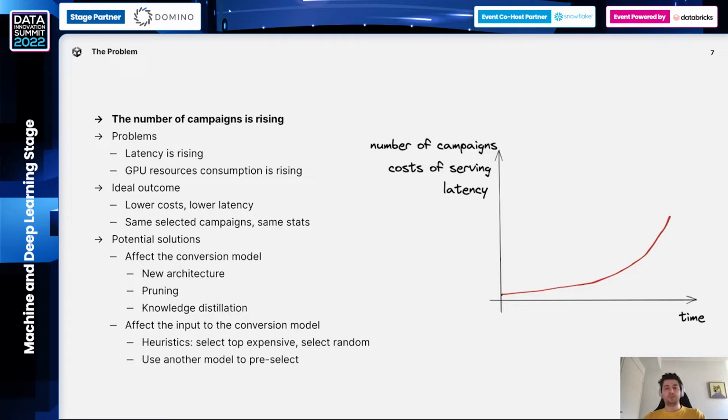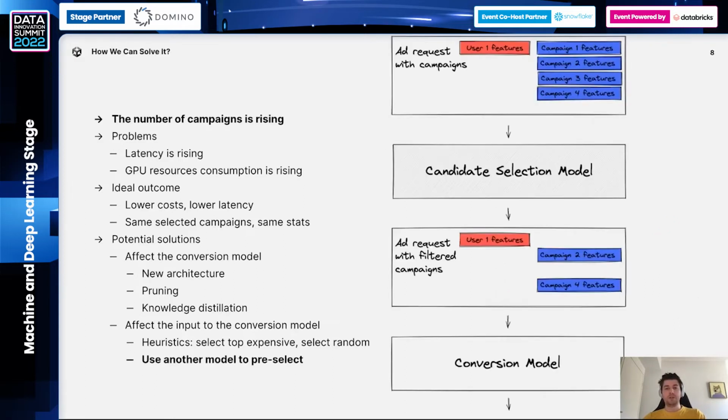And we have 2 possible ways to solve this problem. First one is to affect the conversion prediction model. So we can come up with new better architecture, we can apply pruning, knowledge distillation, and all other fancy techniques, but we decided that it will affect the system too much. So we decided to focus on affecting the input to the conversion prediction model, which is common nowadays in recommendation systems.